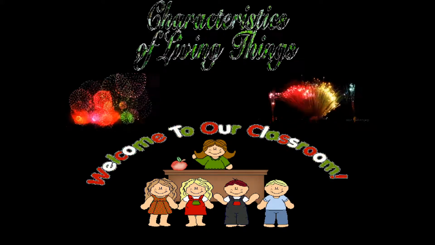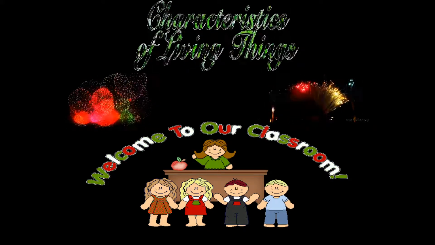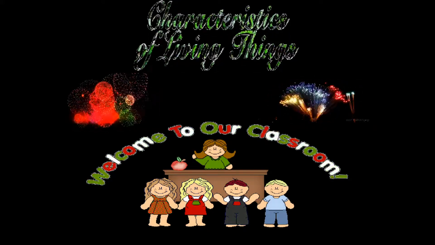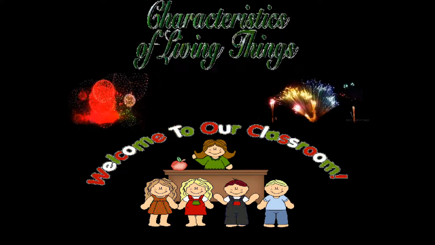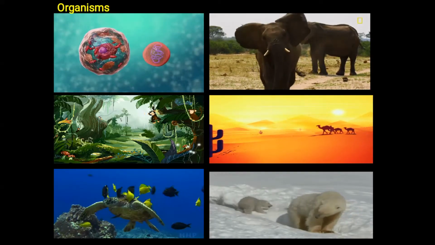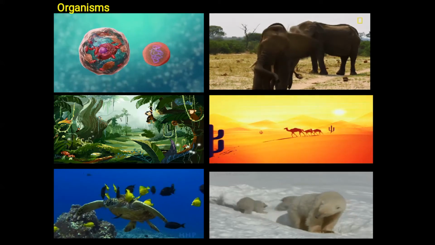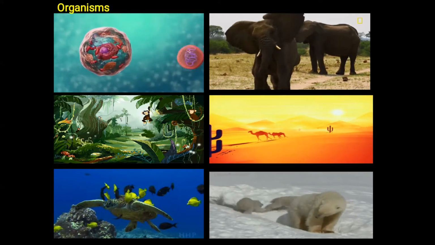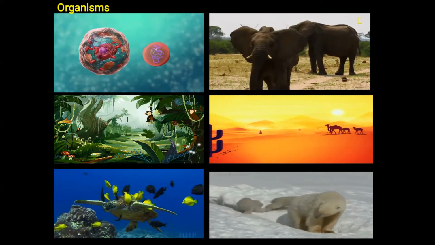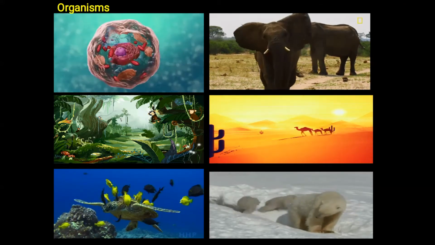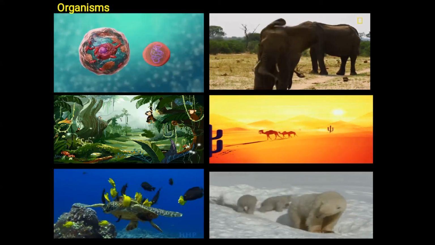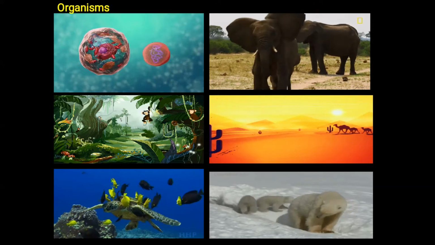Good morning, dear students. In this section, you are going to learn about living organisms, characteristics and habitat, part 3. Children, an organism is simply defined as any living thing, ranging from microscopic bacteria to a large elephant and everything in between. Different types of plants and animals are found in different areas.